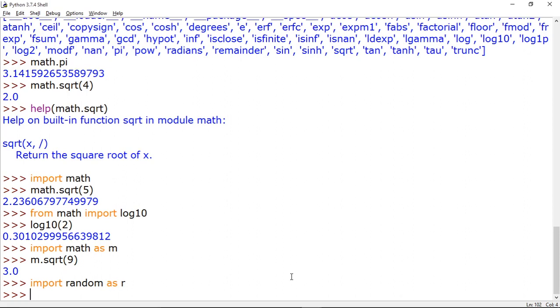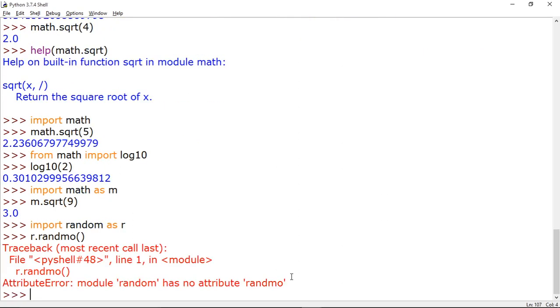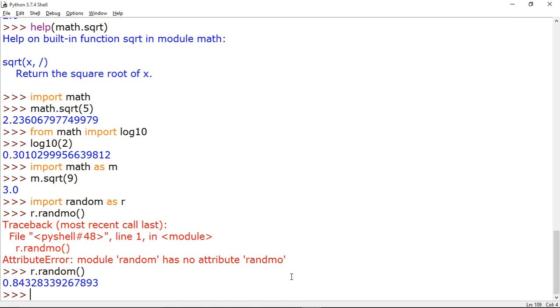And now the first function of the random module is r dot random. So you write here r dot random function. Now see what the random function gave you.